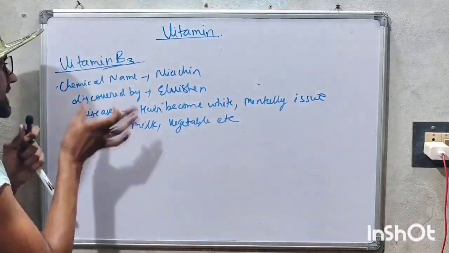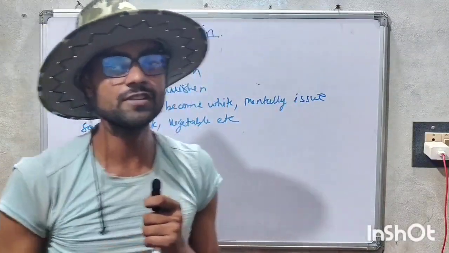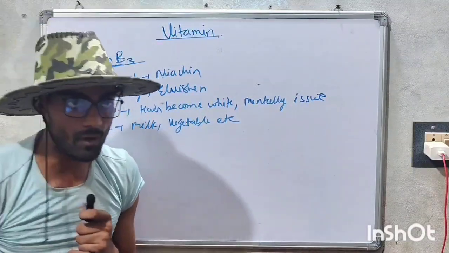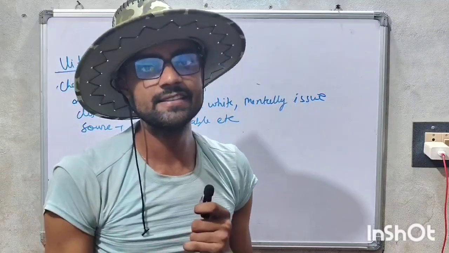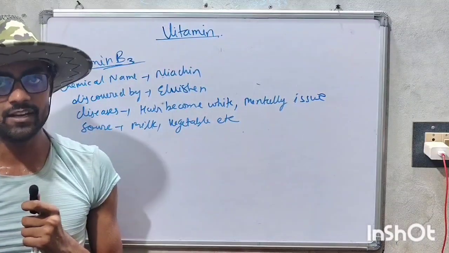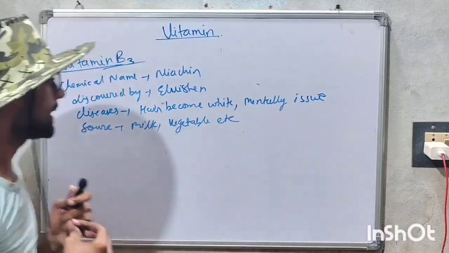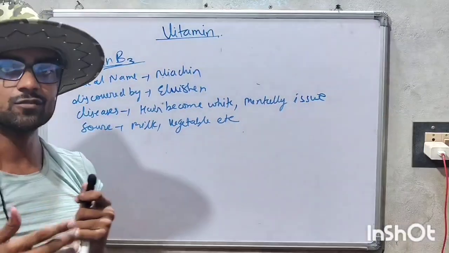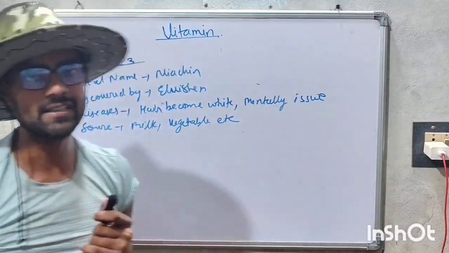Vitamin B3, its chemical name is niacin, or we can say nicotinamide, and it was discovered by Elvehjem. Its diseases are mental issues, where one starts becoming stupid, and hair becomes white. Its sources are green vegetables, groundnut, etc., and many things we can take.